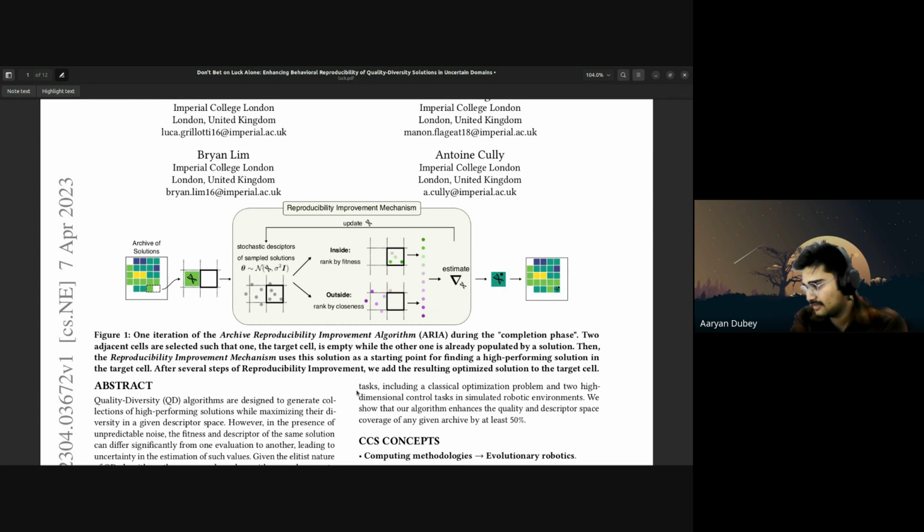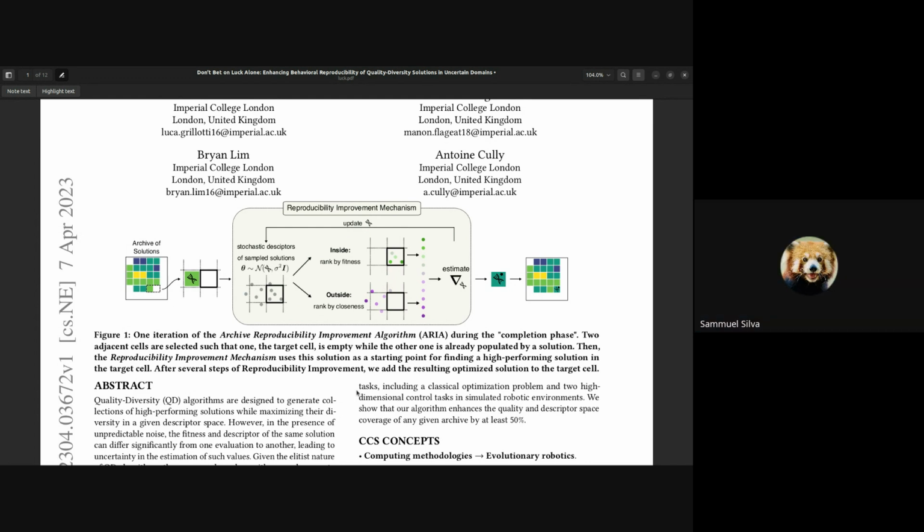But let's see. I think the first application will be in hyperparameter optimization, but let's see. Yeah. Pretty good paper. Yeah, I'm interested. So yeah, that is all my question.